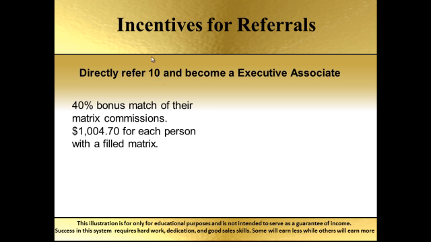Because if you've got 10 people making $2,500 a month, well, that's $1,000 each, so you'd be making $10,000 a month on top of your $2,500. And it doesn't have to stop there. We've got people that are literally referring 50 people, 100 people, or 150 people in a week. And when they do that and their matrices are filling up, the income potential is absolutely tremendous.